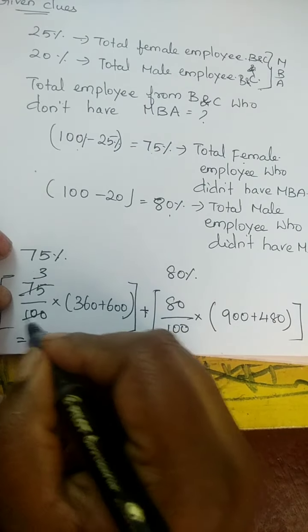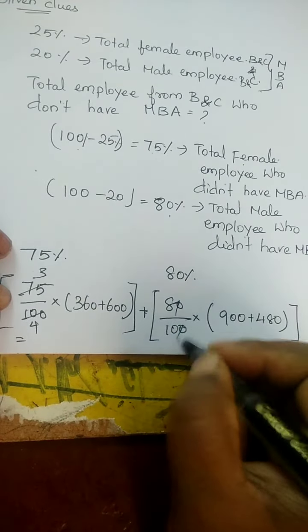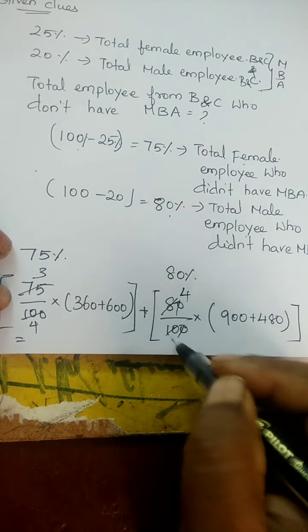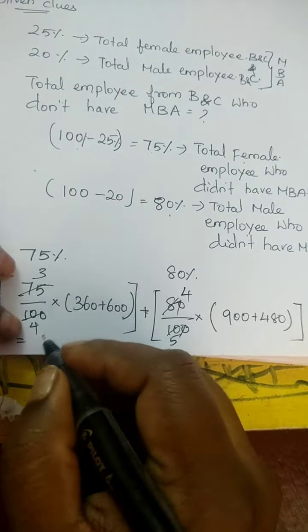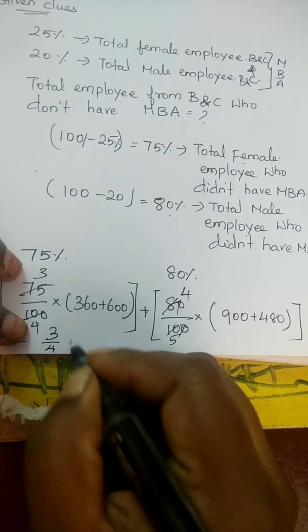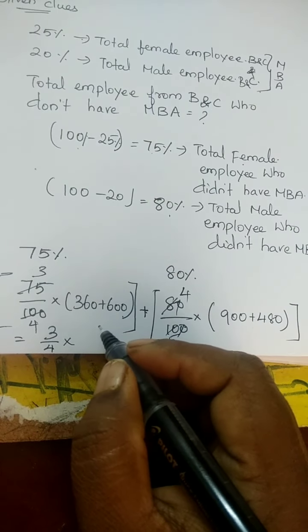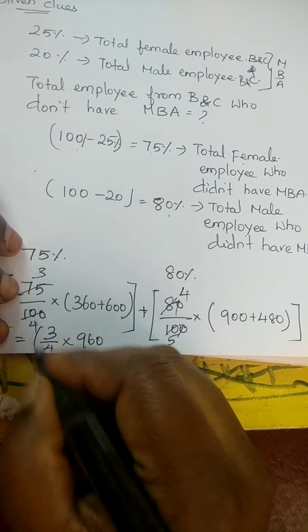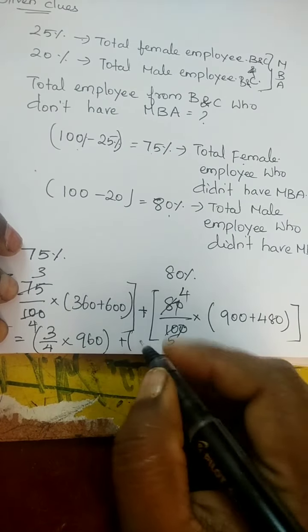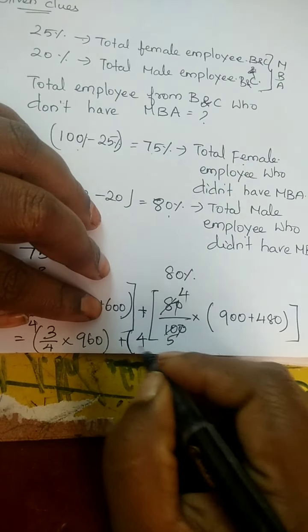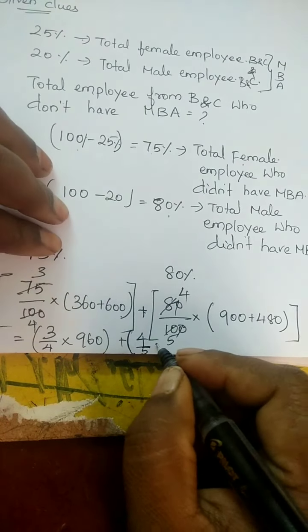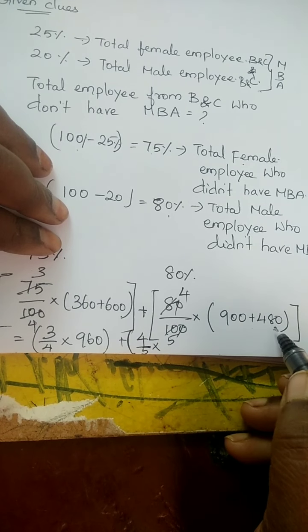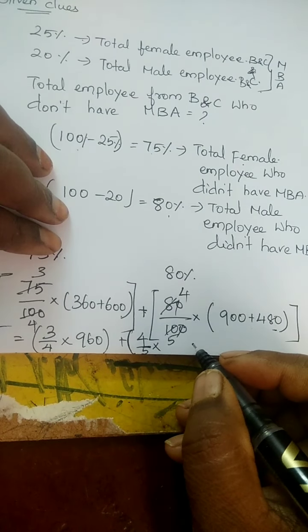This is 3 by 4, cancel here, 4 by 5. Now 3 by 4 into 600 plus 360 is 960, plus here 4 by 5 multiplied by 900 plus 480.